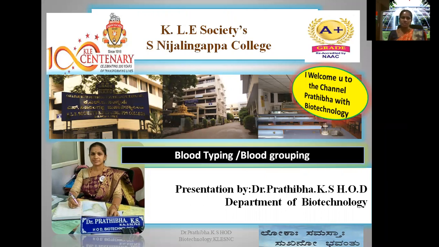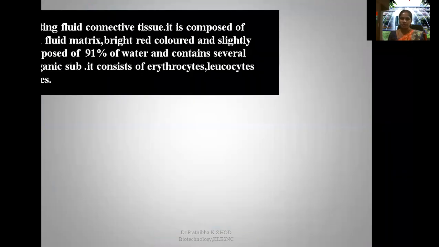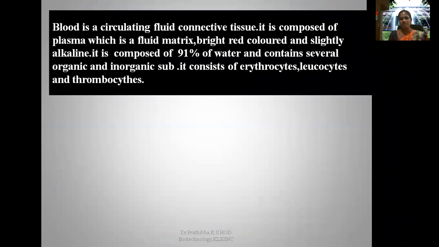Today I'm before you to present a lecture talk on blood grouping or blood typing. First, let us go through what is blood. Blood is a circulating fluid connective tissue. It is composed of plasma, which is a fluid matrix. Plasma is also the liquid part of the blood, and you can see it is straw yellow colored.